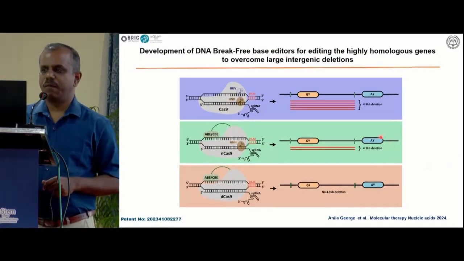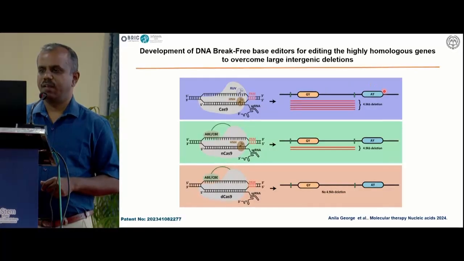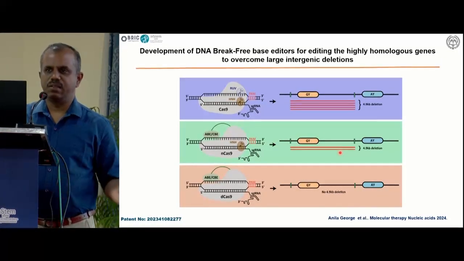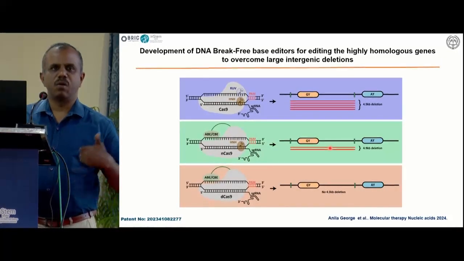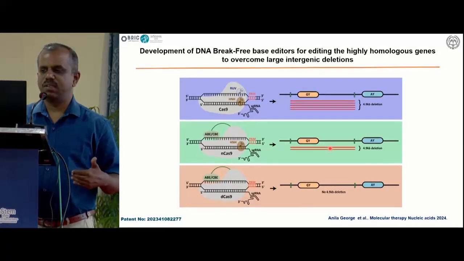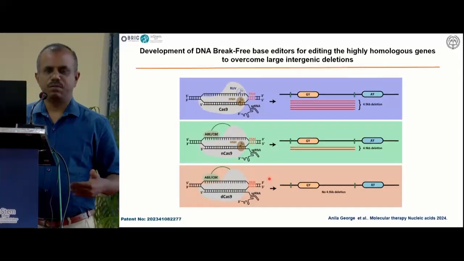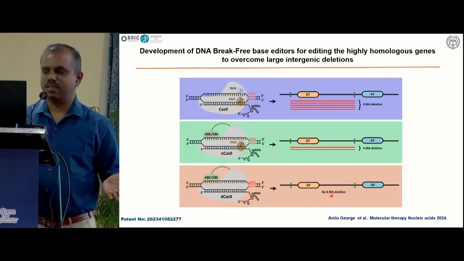As I mentioned before, because of both G gamma and A gamma, when we are using Cas9, we get a 4.9 kb deletion happening at higher frequency. But when you use single strand break approaches like base editor, we can still see some amount of deletion happening, up to 40% in the target locus. So we developed a DNA break-free base editor which can overcome the large deletion happening at the target site.